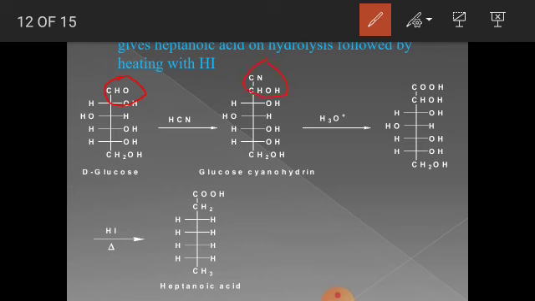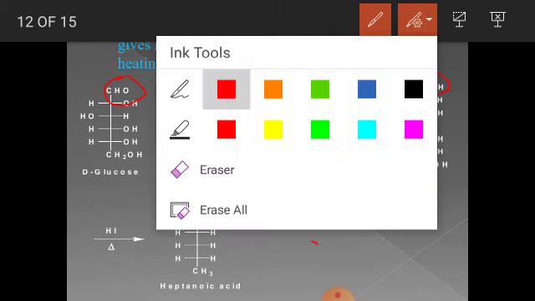Then upon hydrolysis the CN group is changed to COOH, and further upon reduction this group is changed to CH3, so heptanoic acid is formed. This reaction again shows that glucose has an aldehyde group, because addition of HCN takes place and then further reaction takes place.